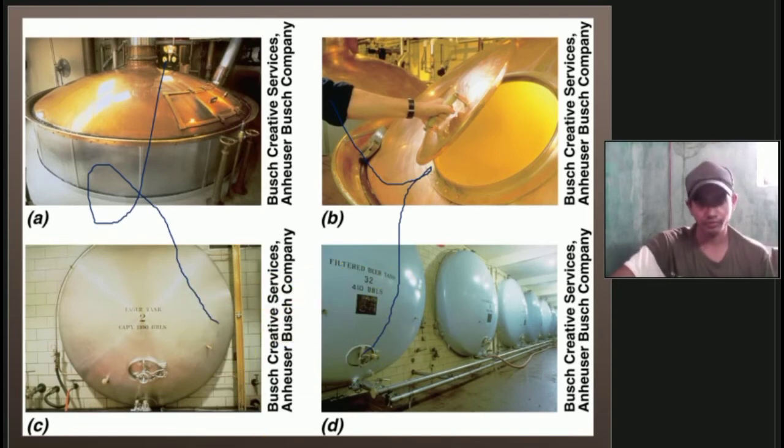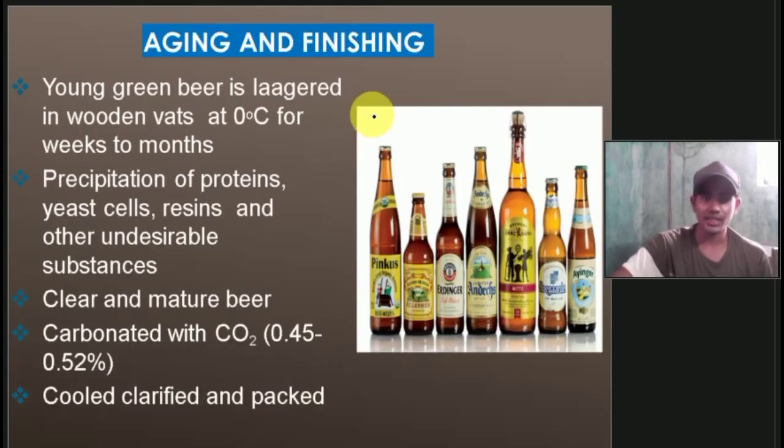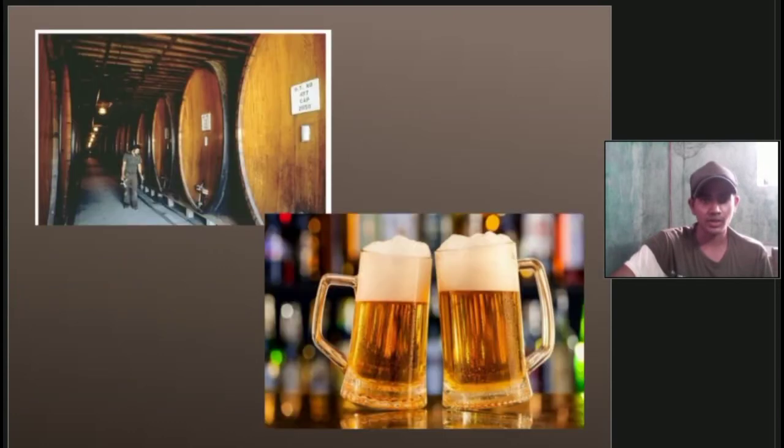Then aging and finishing. Young green beer is lagered in wooden vats at 0 degrees for weeks to months. Then proteins, yeast cells, resins and other undesirable substances precipitate, and we obtain clear, mature beer. Then it is carbonated with carbon dioxide, cooled, clarified and packed. You can see here the batch of beer, and this is the final product. Cheers.